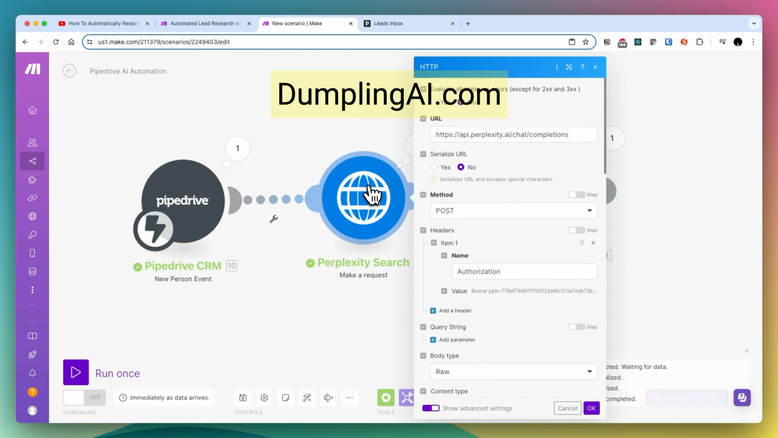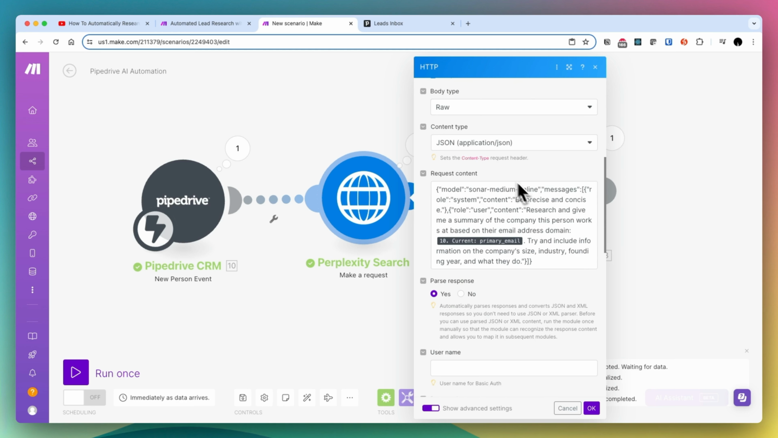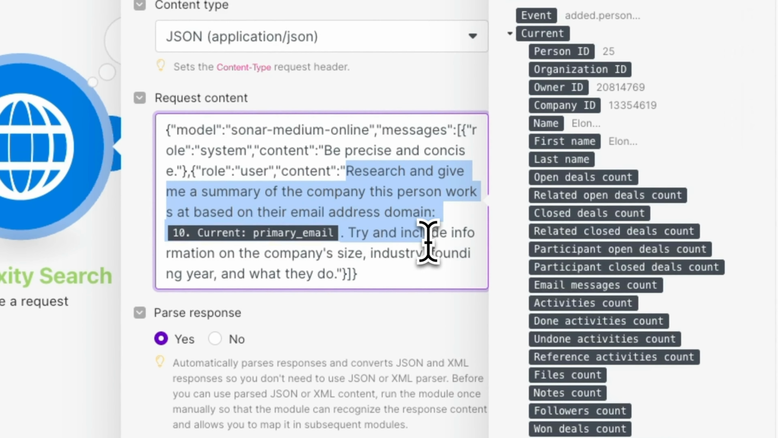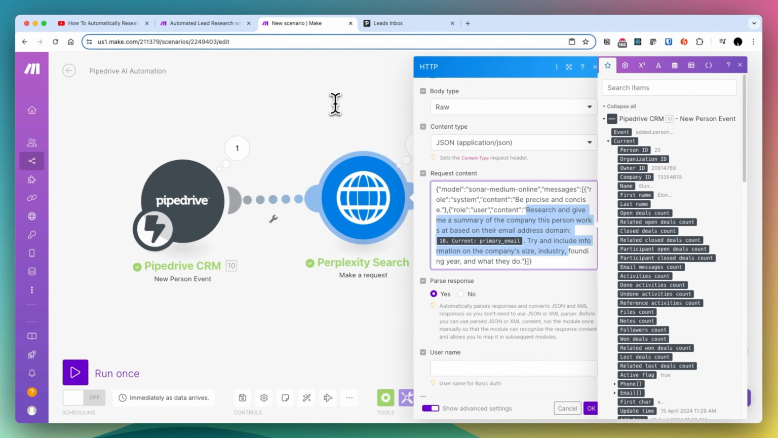But for this example, I'm just using the Perplexity search just so everyone can do this, even if you don't use Dumpling AI. So for this, what I'm doing is I'm passing in a prompt to Perplexity AI, asking it to research the email of the new person that has come in. So research and give me a summary of the company this person works at based on their email address domain. Try include information on the company size, industry, founding year, and what they do.